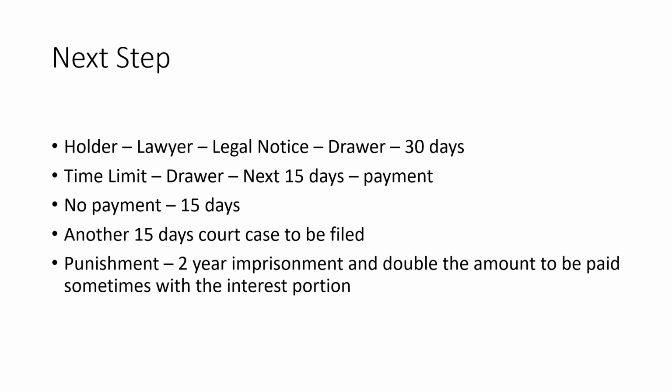And after 15 days, he can ask for payment, and if there's still no payment, then he has to wait for another 15 days. That means 30 days plus 15 days plus 15 days, that's almost 2 months. After 2 months he can go ahead and file a case in the court of law. And what is the punishment? The punishment for a check bounce or a check dishonor would be 2 years imprisonment and sometimes double the amount to be paid.